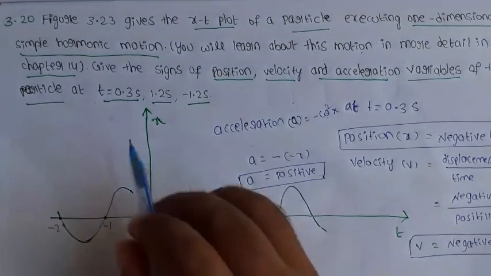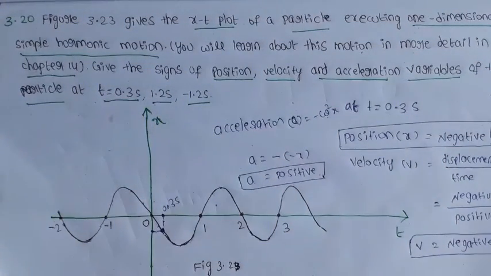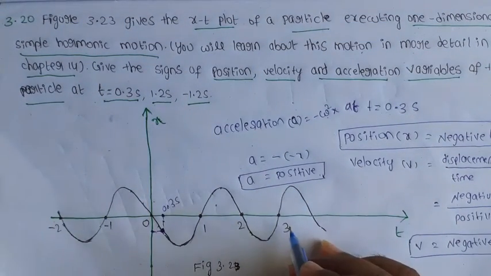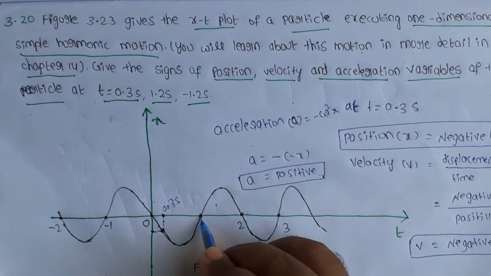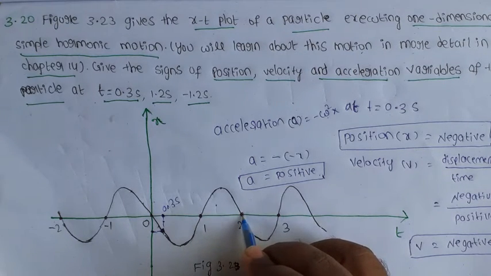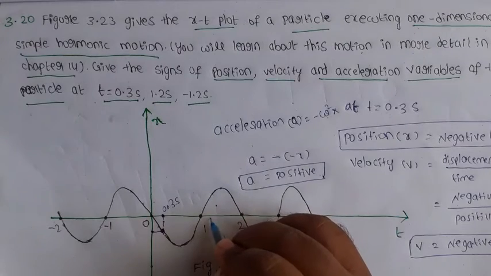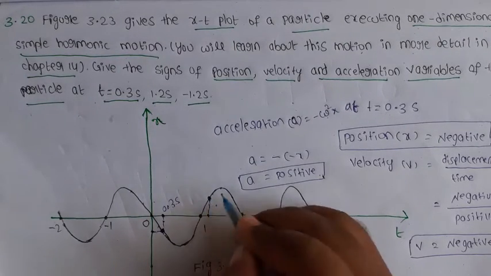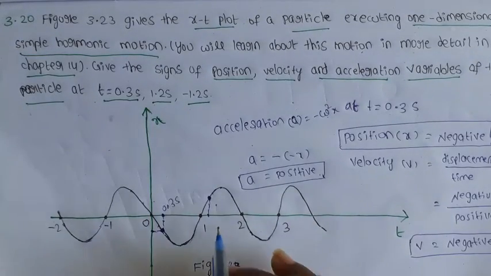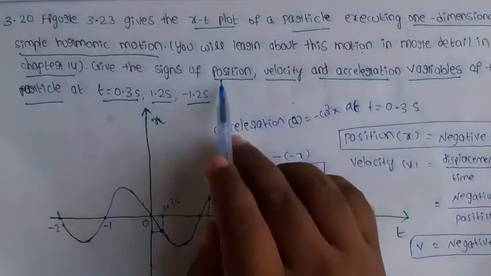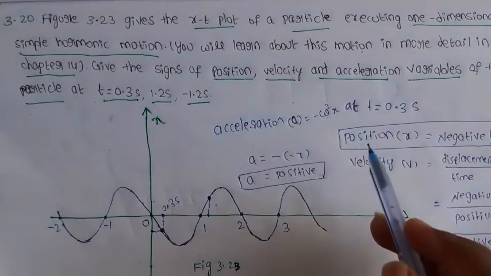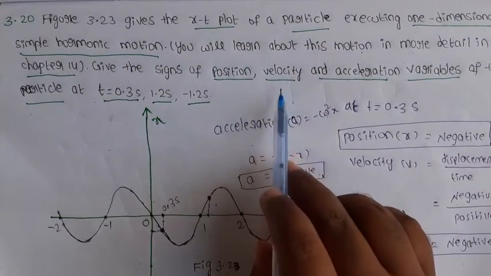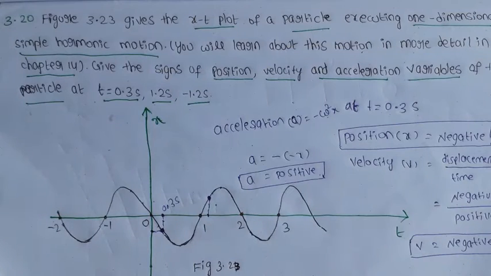Now similarly at time t equal to 1.2 second. At 1.2 seconds, this is the 1 second, this is the 2 second, so 1.2 is approximately here. This is the point. Here the position of the particle is negative or positive. Next, velocity and acceleration signs. Sign means positive or negative value.